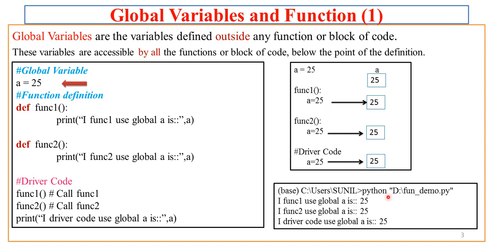So the actual output of this program is this, where I am pointing. The output is "I func1 use global a is 25", "I func2 use global a is 25", and "I driver code use global a is 25". If you see the output, you will find that whatever a we have declared at the beginning, that same value is given to all the functions below it. That means all the functions below the a are able to access a, as well as all the blocks of code below a are able to access the same a. Hope you understood this concept.